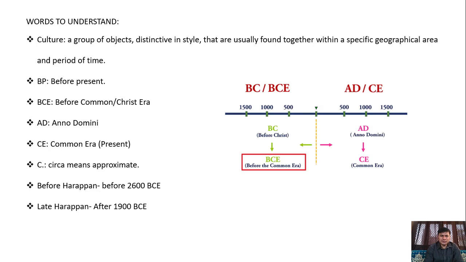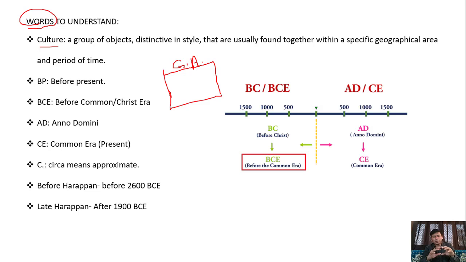Now students, come to the words which will be utilized in this chapter, as well as some keywords definitely be used in our complete book. These are the important keywords of the chapter. What is the meaning of culture? Culture means a geographical area. Suppose that, for example, a geographical area in which persons are living together at a period of time and they are using same kind of objects.